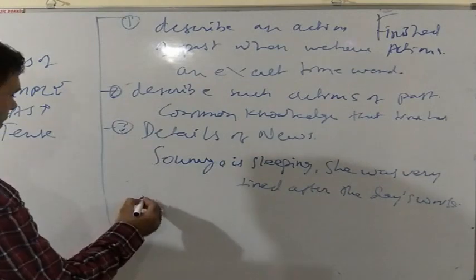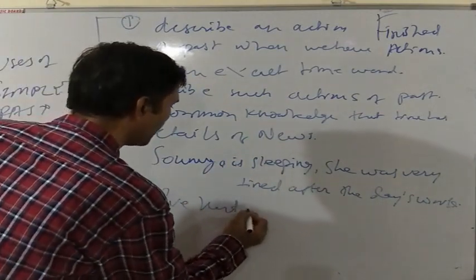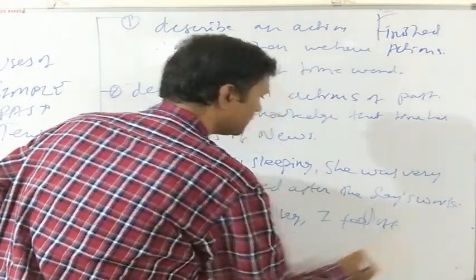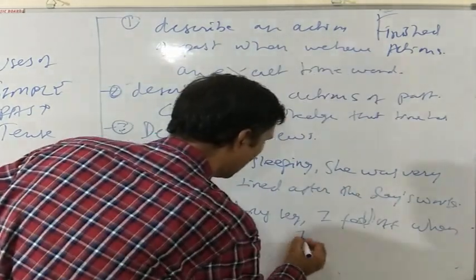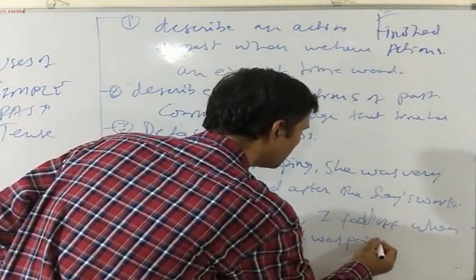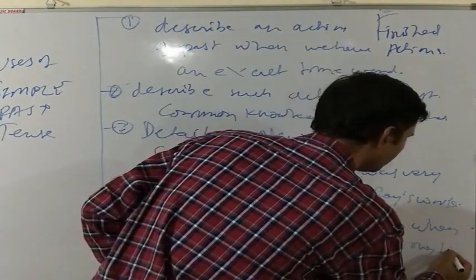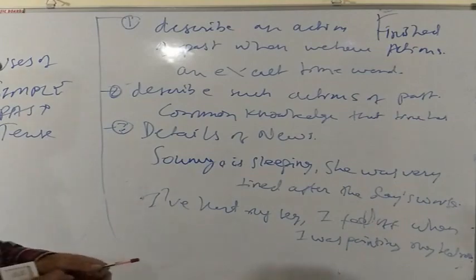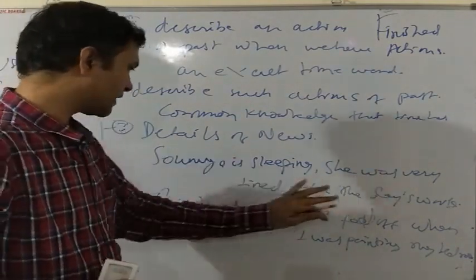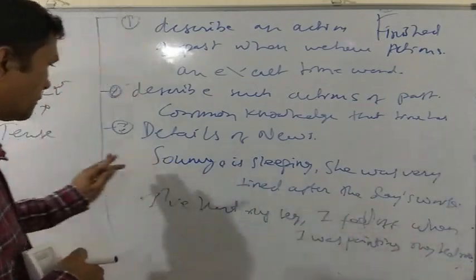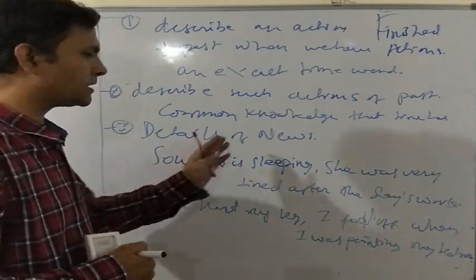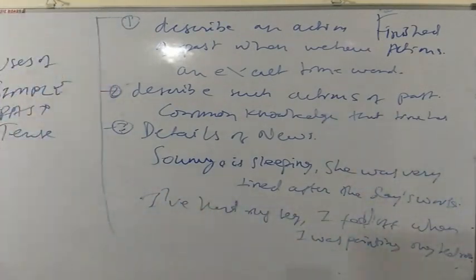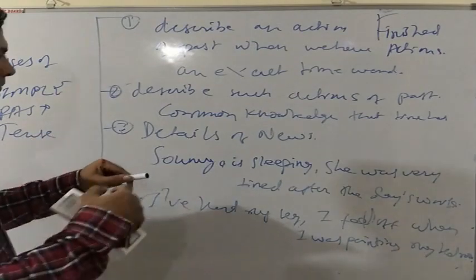Another example can be, I have hurt my leg. I fell off when I was painting my bedroom. Now in both these sentences we are using simple past tense. She was very tired and I fell off, along with present perfect continuous. Soumya is sleeping, or I have hurt my leg, present perfect tense. So we use simple past tense to give details of a news.